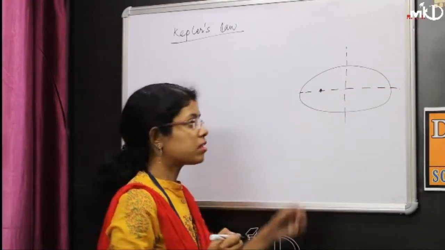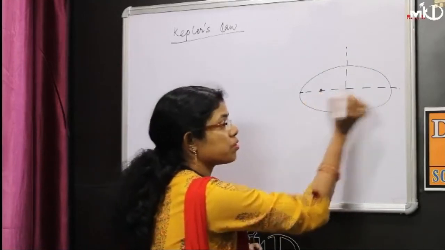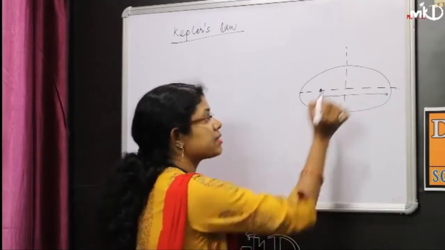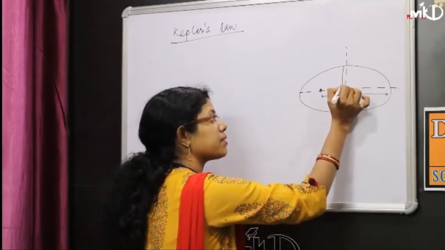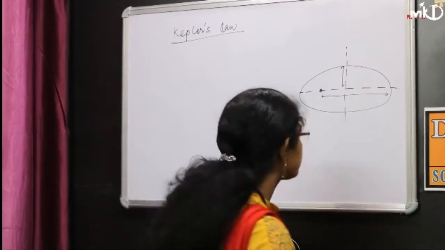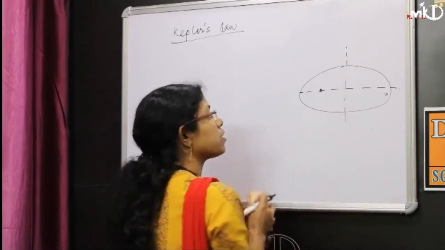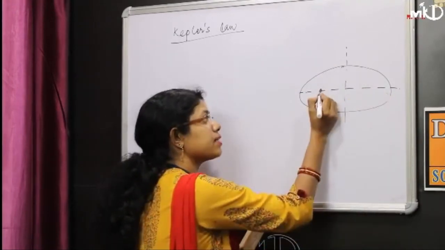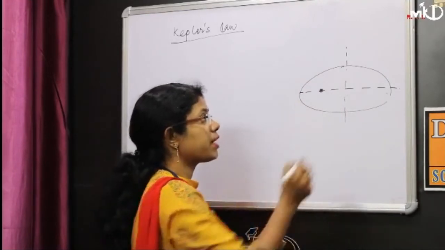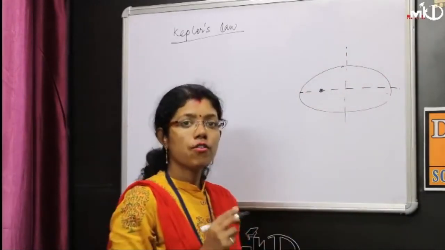As per the first law, the sun will be placed at one of its foci, that means either this position or this position. This is the semi-major axis and this is the semi-minor axis. So the sun is placed at one of the foci and the planets are revolving in an elliptical path. This is the first law.